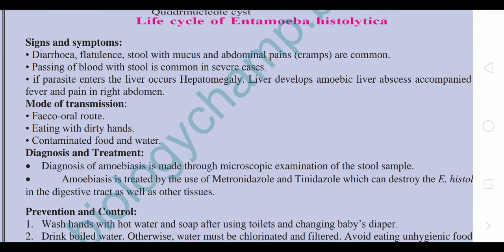Single cells which get converted into a hard shell are termed cysts.